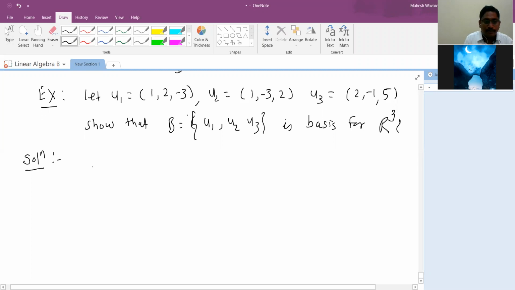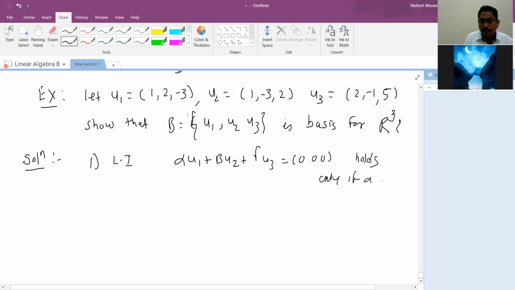Linearly independent. Now here no need to find any coordinates. First is linearly independent. You write alpha u1 plus beta u2 plus gamma u3 equal to the 0 vector of R3. Does this hold only if alpha, beta, gamma are 0? So you need to solve this system.